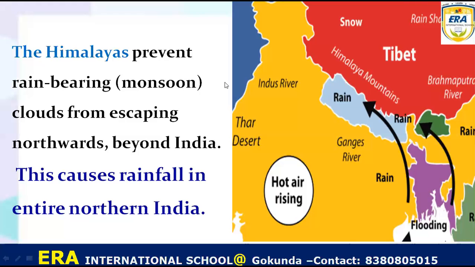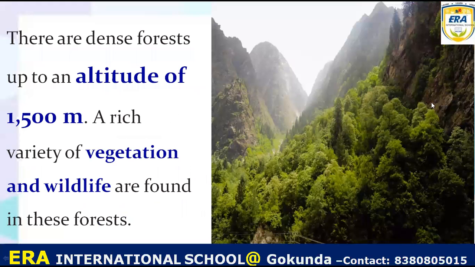And another important thing is that you see there is a dense forest at an altitude of about 1500 meters. It is also because of the mountain. Understand? Himalayas. So due to the Himalayas, there is a dense forest at a height of 1500 meters. You can see that this is the mountain, and on that mountain also we see the dense forest. So this is because of the Himalaya only.